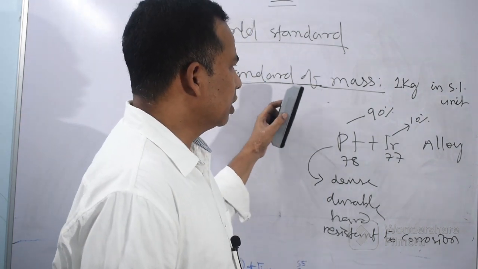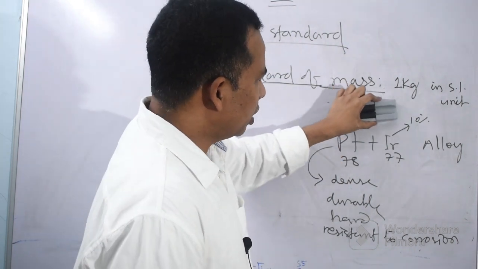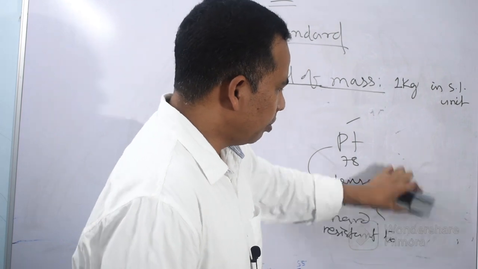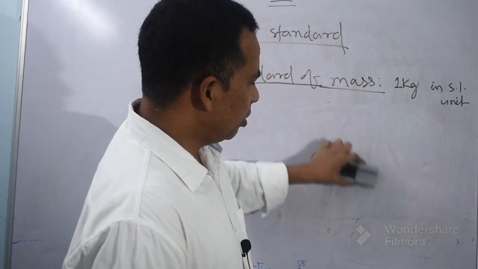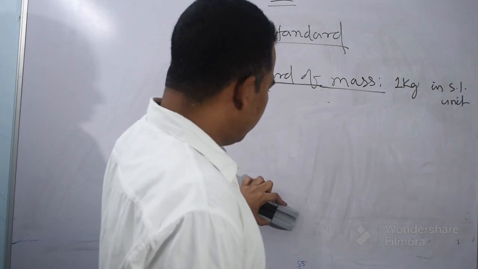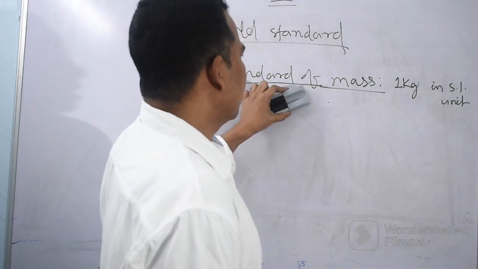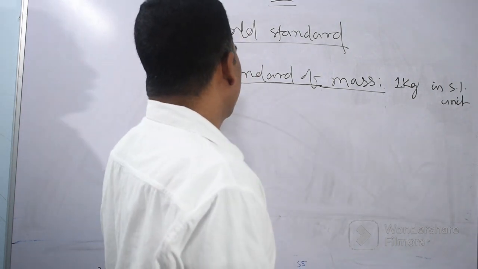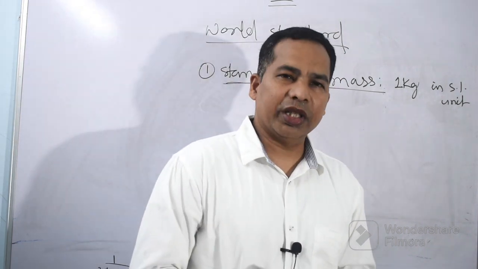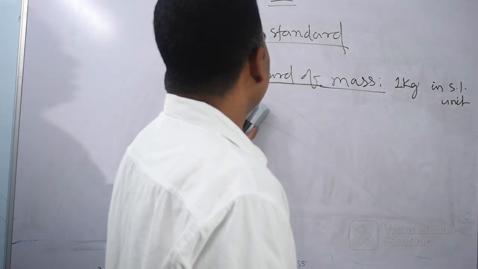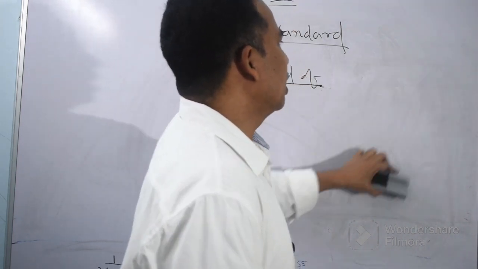This is the thing with respect to the standard of mass, how 1 kg or 1 kilogram was fixed or defined by the scientists. A cylinder out of platinum and iridium, 90% platinum and 10% iridium, was made, and the mass of that was taken as 1 kilogram, and since then 1 kilogram is being accepted and used by us.